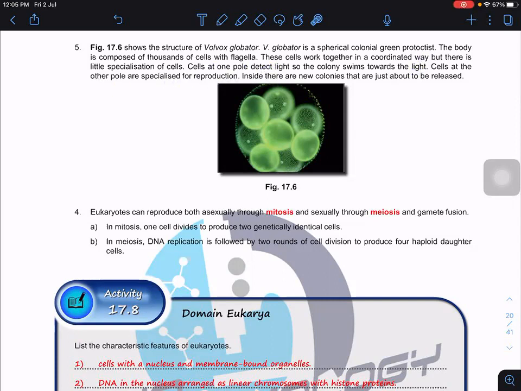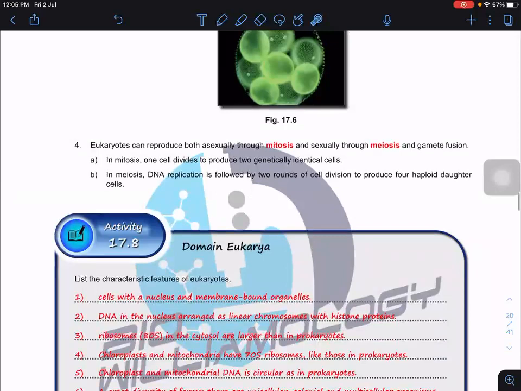So it means that they belong to the same species. But if I take them out one by one, they can still reproduce. Each of them can still detect the light energy, but they work better when we put all of them together. So this is what colonial means. Okay, so eukaryotes can reproduce both asexually through mitosis and sexually through meiosis.